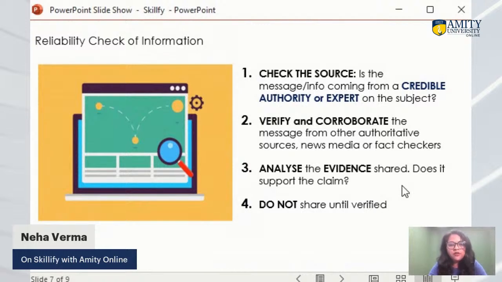For example, if you are following a particular news website for a particular piece of information, right? Always check other news websites also, what they are saying, what their opinion is about the particular incident or event or any information. So by cross checking the information on the internet, on credible sources, on credible websites, you can